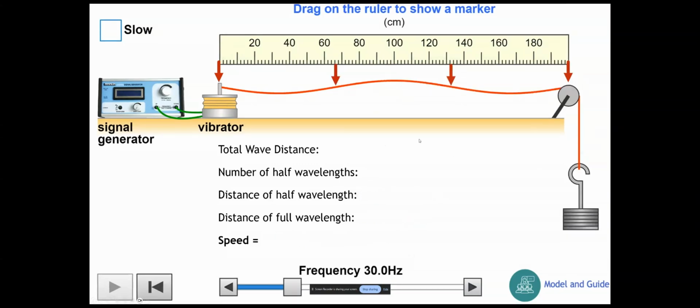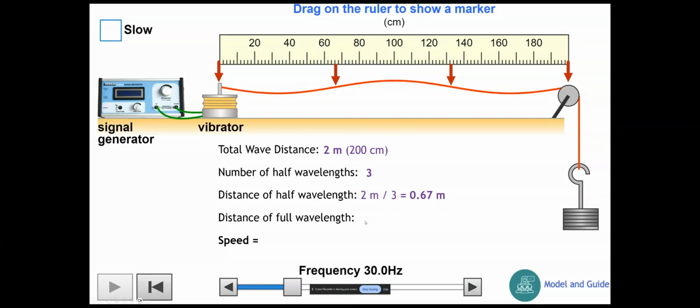Now, exactly the same again. The total wave distance from there to there is 2 meters. The number of half wavelengths this time is, it goes down and it goes up and then it goes down again, so we've got 3 half wavelengths. The distance of a half wavelength is 67 centimeters, or 0.67 meters.